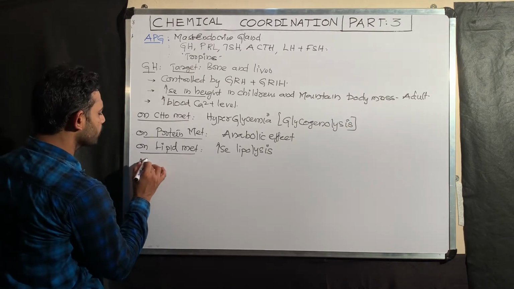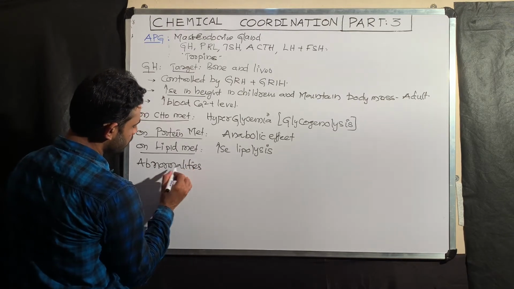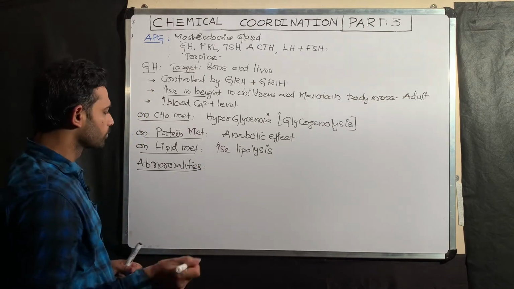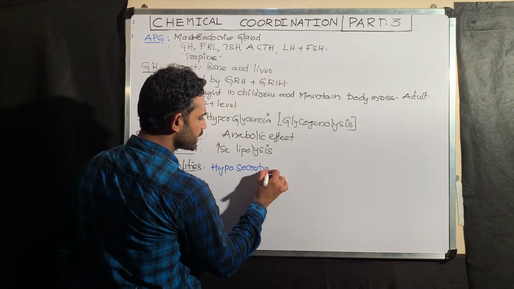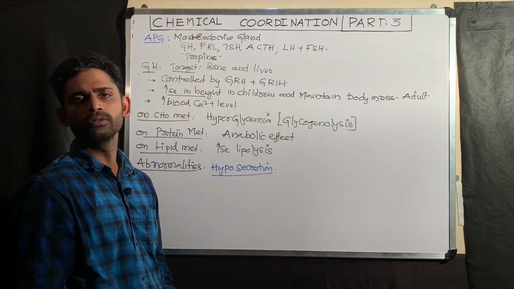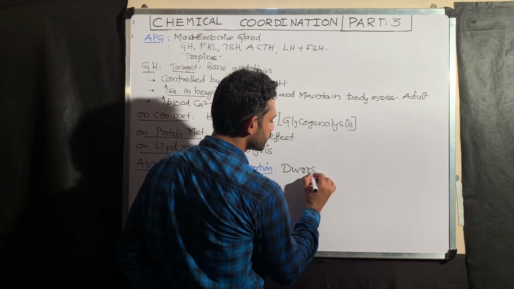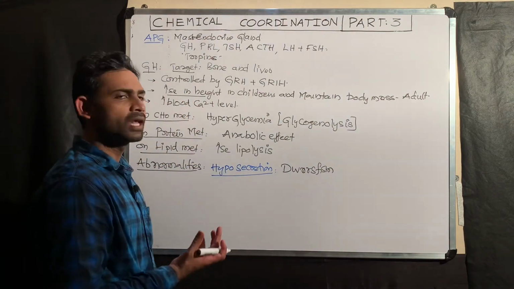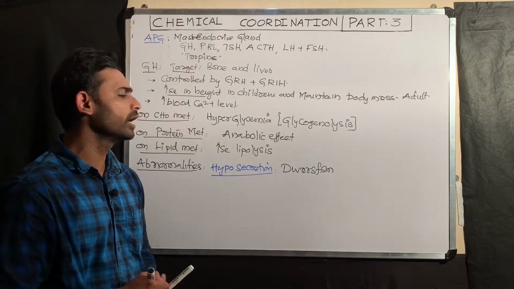Next are the abnormalities with respect to growth hormone. For example, if there is a hyposecretion, that means lower secretion of growth hormone. Automatically bone growth develops very little. That is called dwarfism. Children cannot grow physically. In dwarfism, the growth of the children is inhibited because of the low secretion of growth hormone.